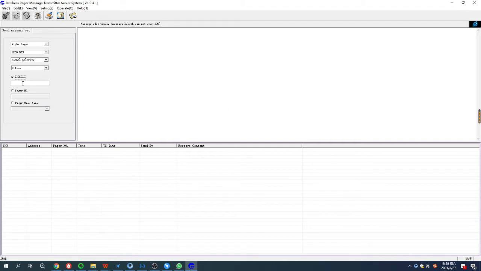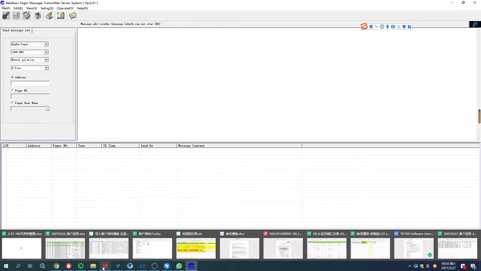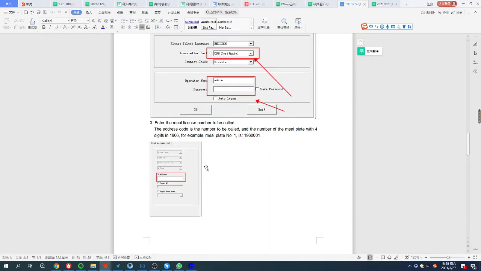For the address, it's for the pager ID. The pager ID has rules. You need to use 196 and the last 4 numbers.